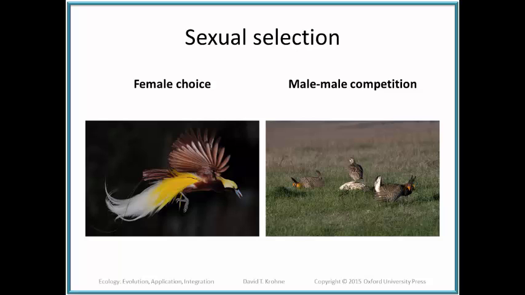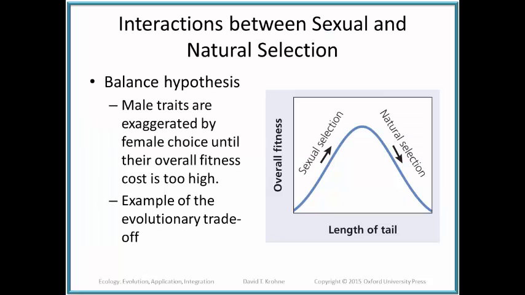Female choice, as the term would suggest, is the female deciding with whom she will mate. Both of these sexual selective forces, female choice and male-male competition, have interactions that are both sexual as far as reproduction and are going to be subject to natural selection.